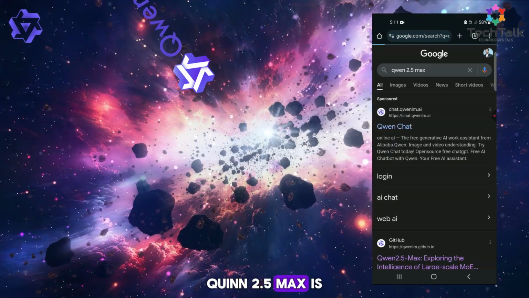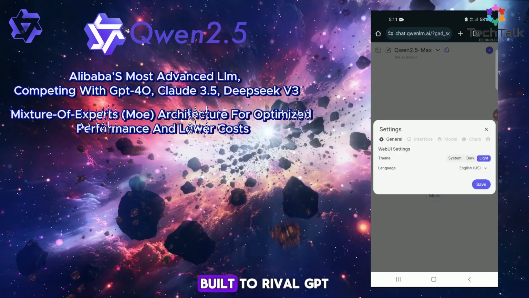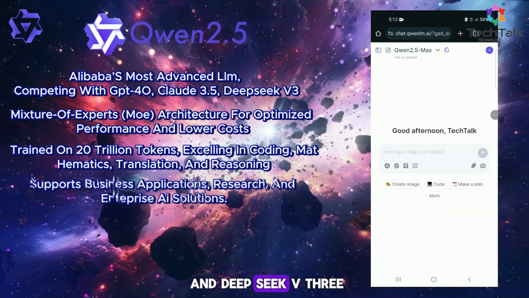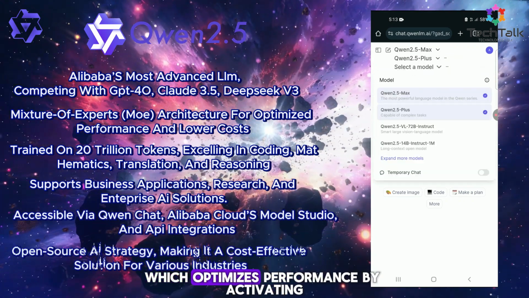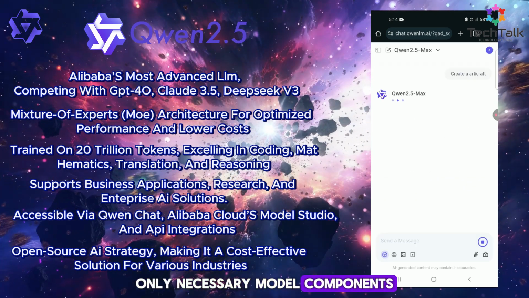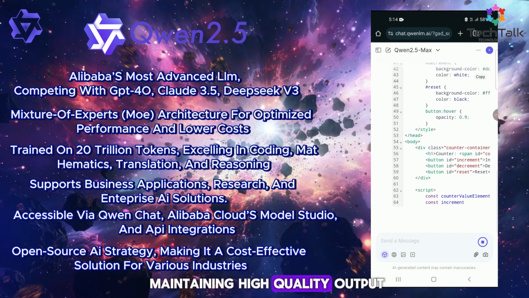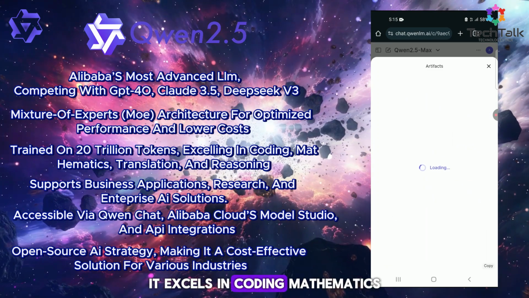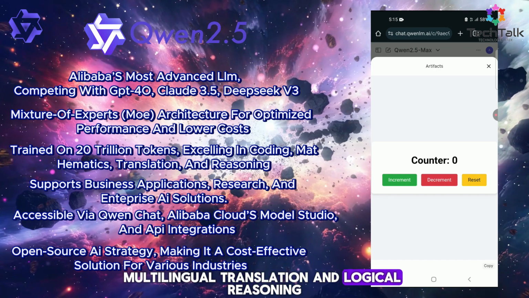Qwen 2.5 Max is Alibaba's most advanced large language model, LLM, built to rival GPT-4o, Claude 3.5, and DeepSeek v3. It features a mixture of experts, MoE, architecture, which optimizes performance by activating only necessary model components, reducing computational costs while maintaining high-quality output. Trained on 20 trillion tokens, it excels in coding, mathematics, multilingual translation, and logical reasoning.